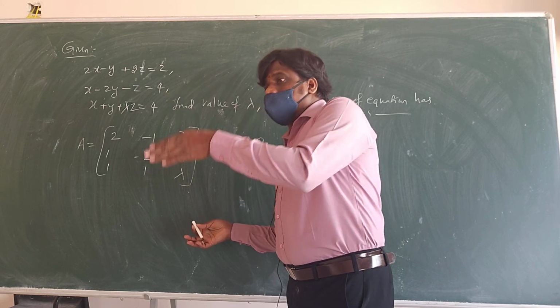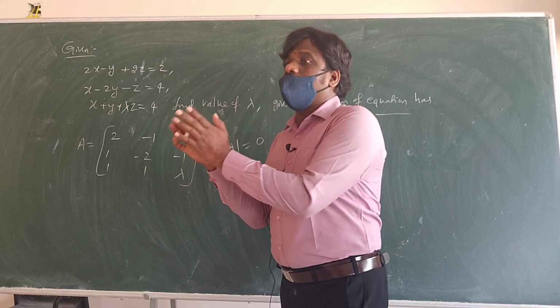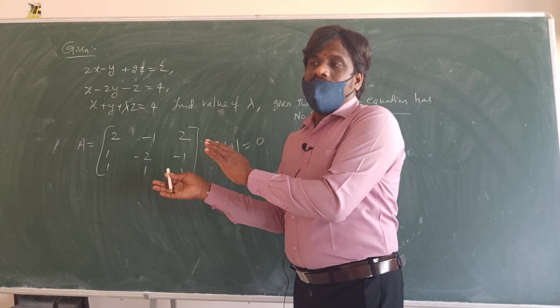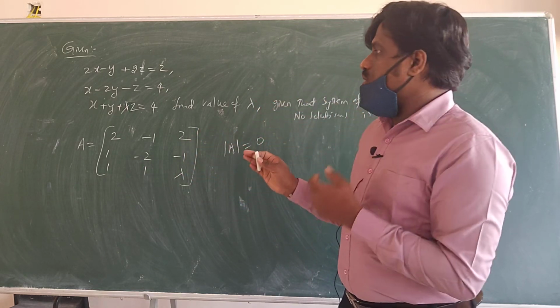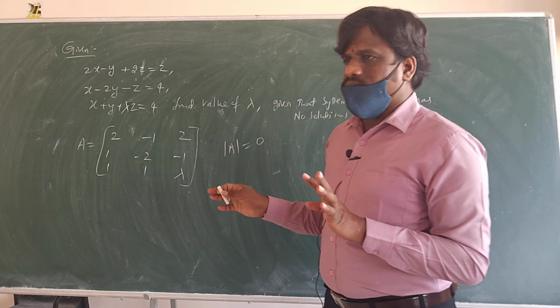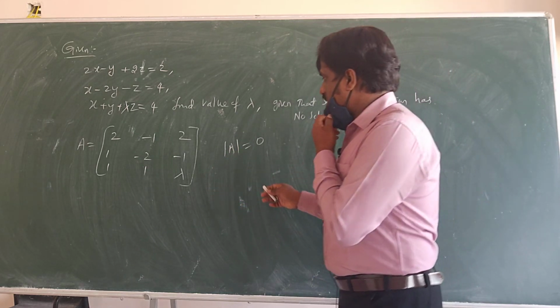Then we will go to the next step. I told you, adjoint A into B. We will go to that step, there is also that possibility. But I will explain the Cramer method. If you want both methods, you can do it, depending on the question.